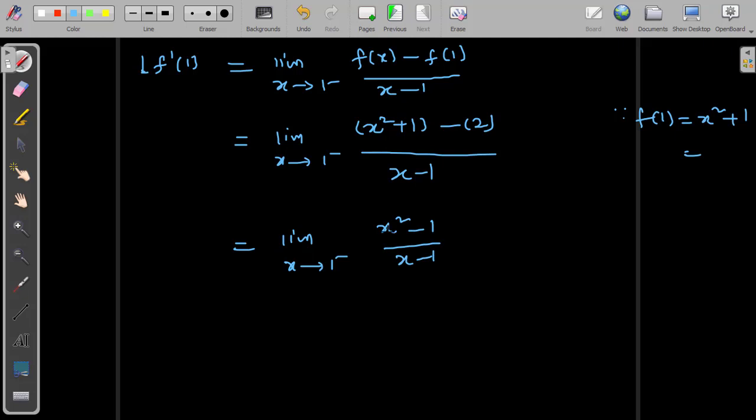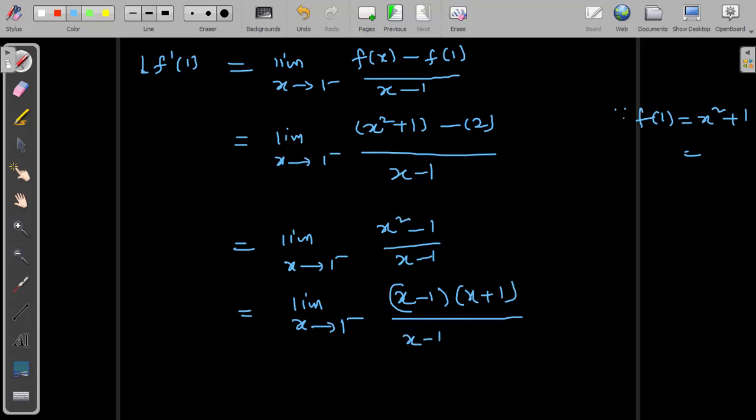If you plug in 1 directly in the numerator and denominator, 1 square is 1, minus 1 is 0, and 1 minus 1 is 0, so 0 by 0 is an indeterminate form. So what we do is factorize before applying the limit value. Factorize the numerator: x minus 1 times x plus 1, because of the rule a square minus b square is a minus b times a plus b.